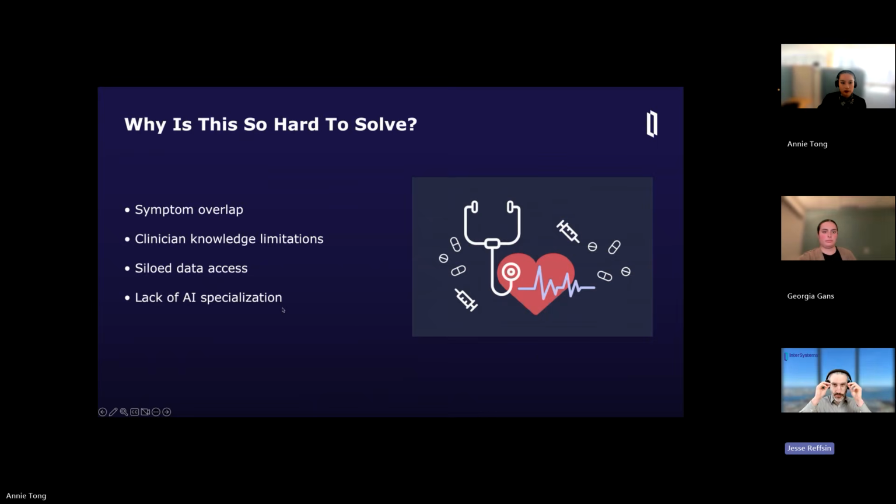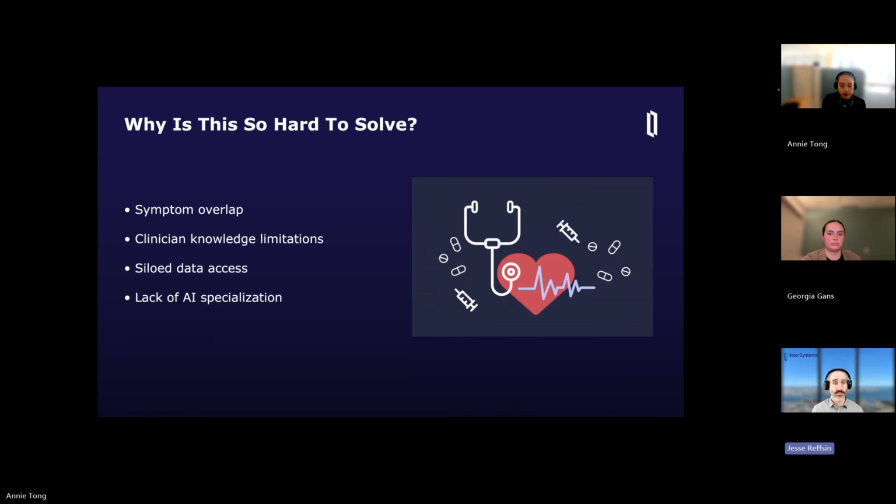Moving on from that, before we talk about the solution we're proposing, let's talk about why this can be a difficult problem to solve. First off, there's a lot of symptom overlap between these diseases and other more common diseases. When you're looking at maybe one rare disease versus another, they share a lot of symptoms typically, same with complex diseases, and same with more common diseases as well, which can cause misdiagnosis and some of this issue of 5 to 7 years to get your accurate diagnosis.